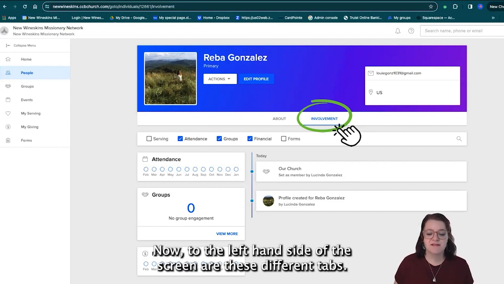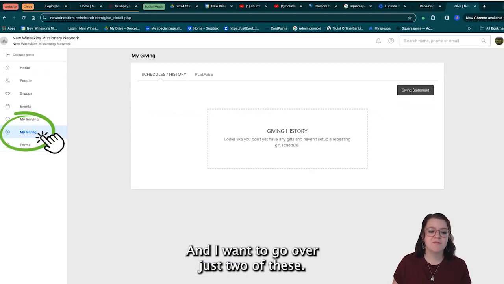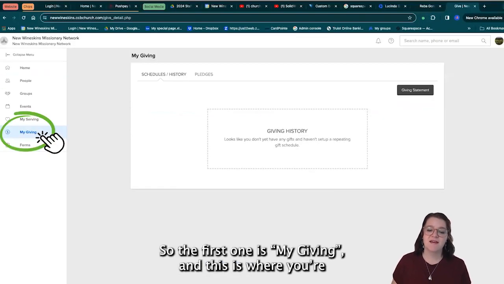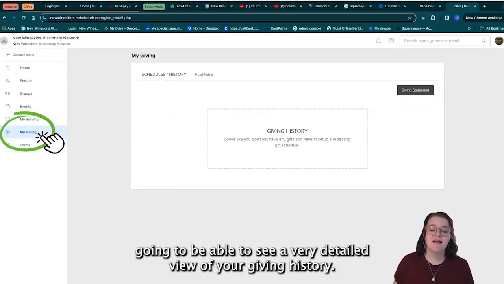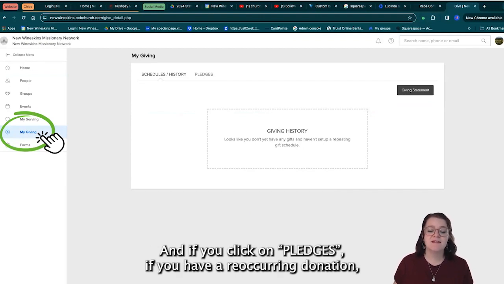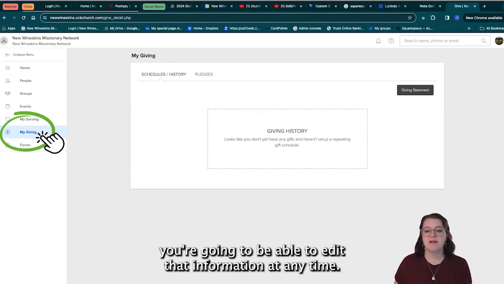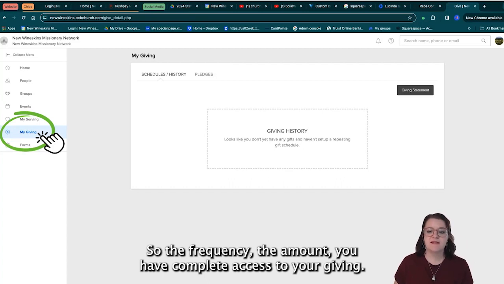Now, to the left-hand side of the screen are these different tabs, and I want to go over just two of these. So the first one is My Giving, and this is where you're going to be able to see a very detailed view of your giving history. And if you click on pledges, if you have a recurring donation, you're going to be able to edit that information at any time. So the frequency, the amount, you have complete access to your giving.